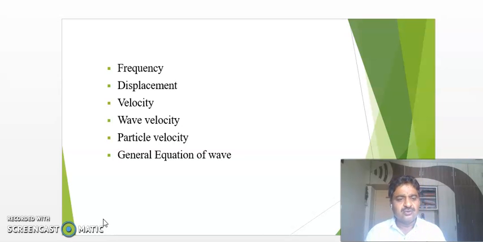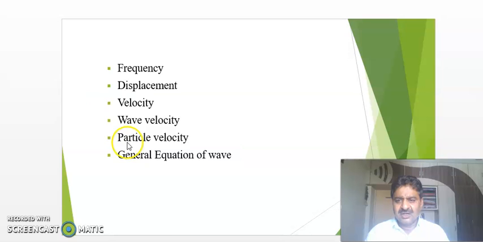It vibrates perpendicular to the direction of propagation of the wave, so we say that it is a transverse wave, and the velocity with which the particle vibrates is said to be particle velocity.